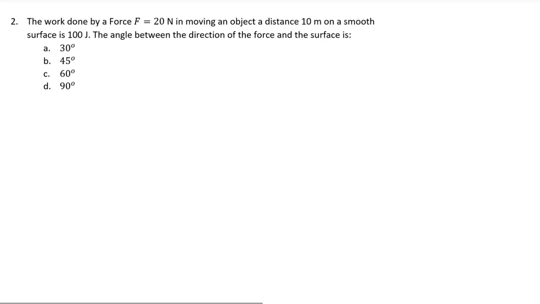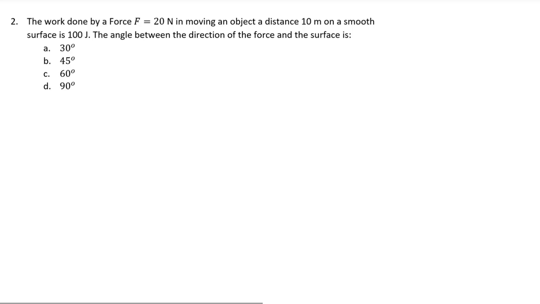Next, this question is asking us about work done by a constant force. We are told that a force F of 20 newtons is applied to an object. This force causes an object to move a distance of 10 meters. We are also told that the work done by this force is 100 joules. The question is then asking us what is the angle between the force vector and the displacement vector.